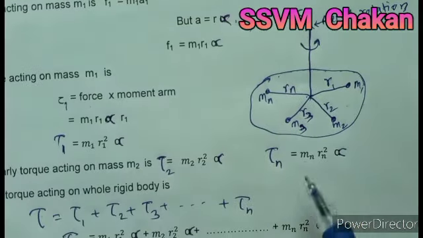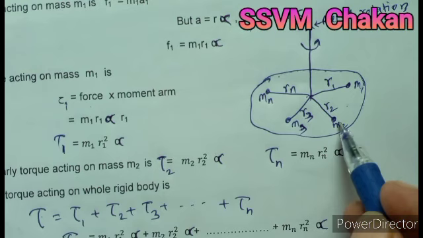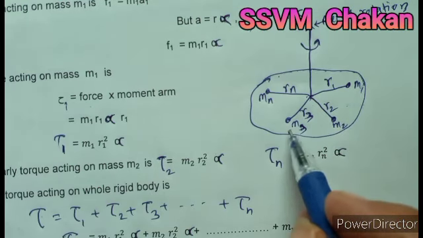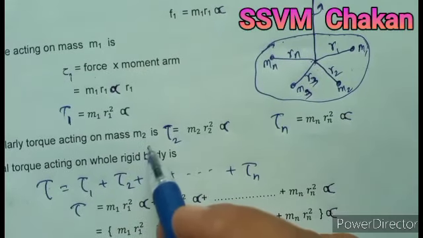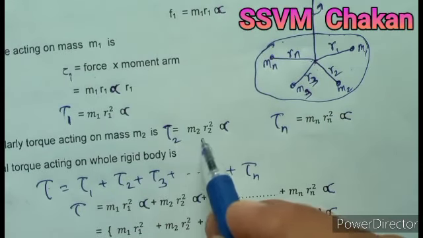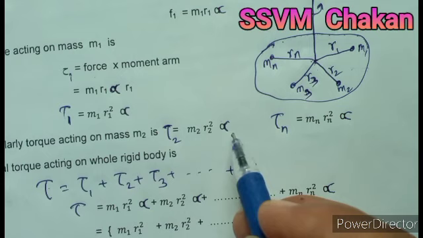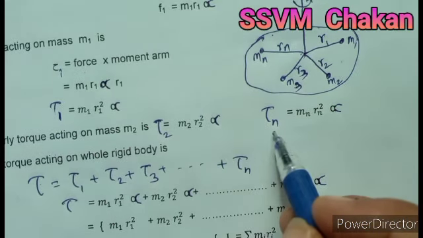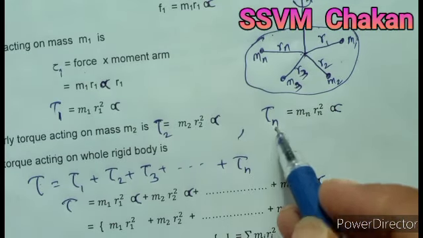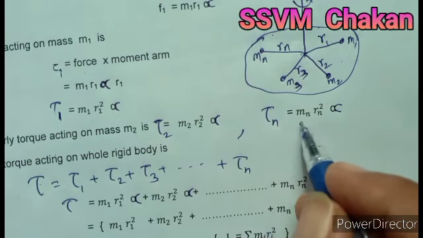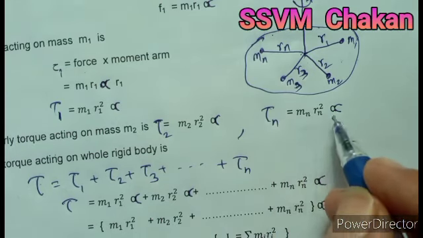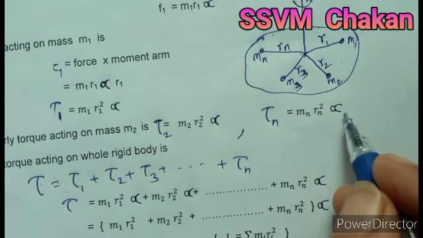The body is made up of a large number of particles, so torque must act on m2 also, m3 also, and mn also. So the torque acting on mass m2 is τ2, which is equal to m2 r2 square alpha. Similarly, the torque acting on the last particle, the nth particle, that is τn, is equal to mn rn square alpha.